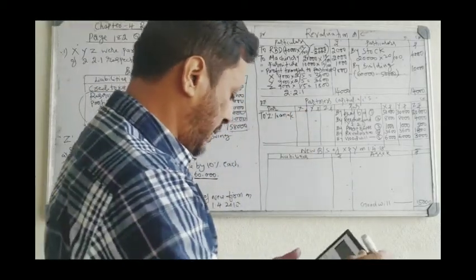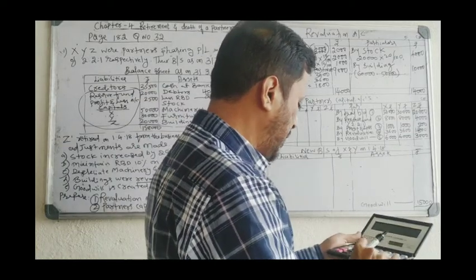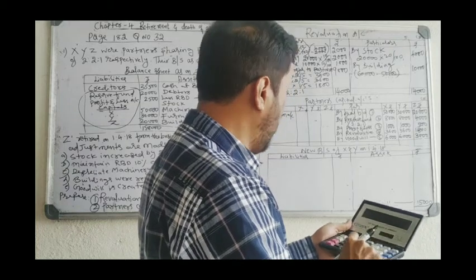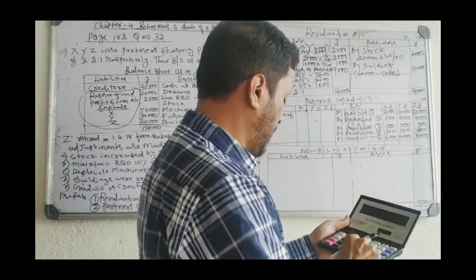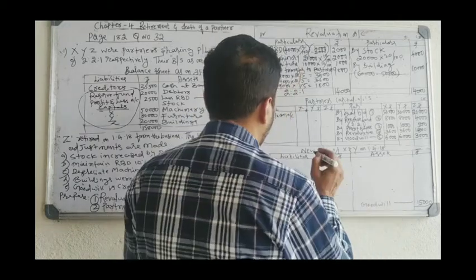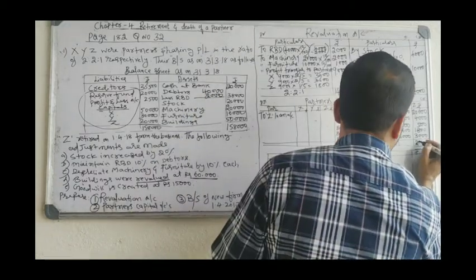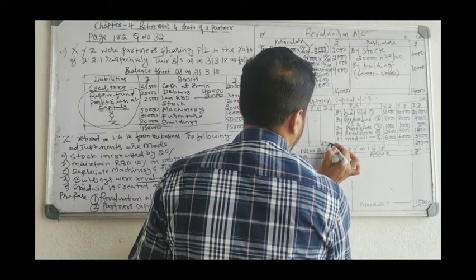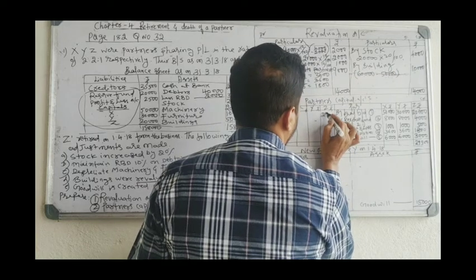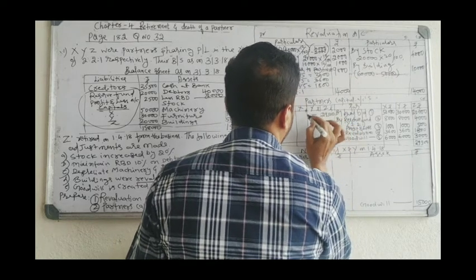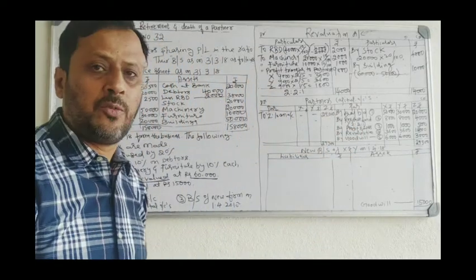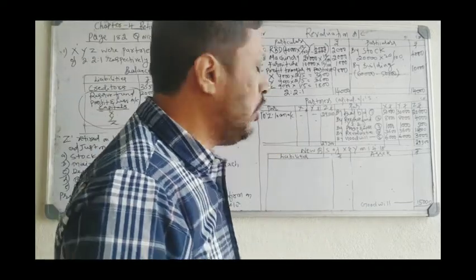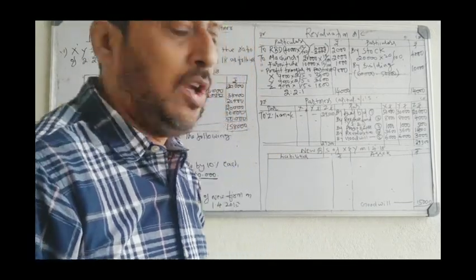Z balance you have to transfer to the loan account. See the Z balance: 20,000 plus 4,000 plus 500 plus 1,800 plus 3,000 is 29,300. You cannot write Z's balance as balance carried on because Z will go out of the business. So Z's balance can be written as To Z loan account, 29,300.